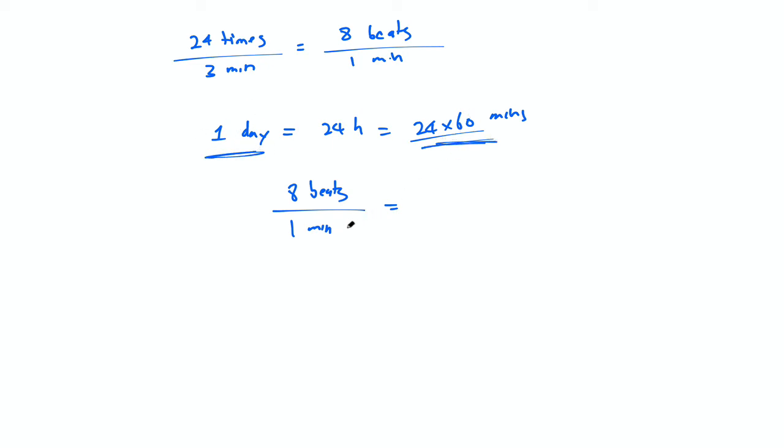So if I multiply the bottom by 24 times 60 and the top by 24 times 60, then I can get at the bottom this time here, which is exactly 1 day, right? And then 8 times 24 times 60, we get 11520 beats per day.